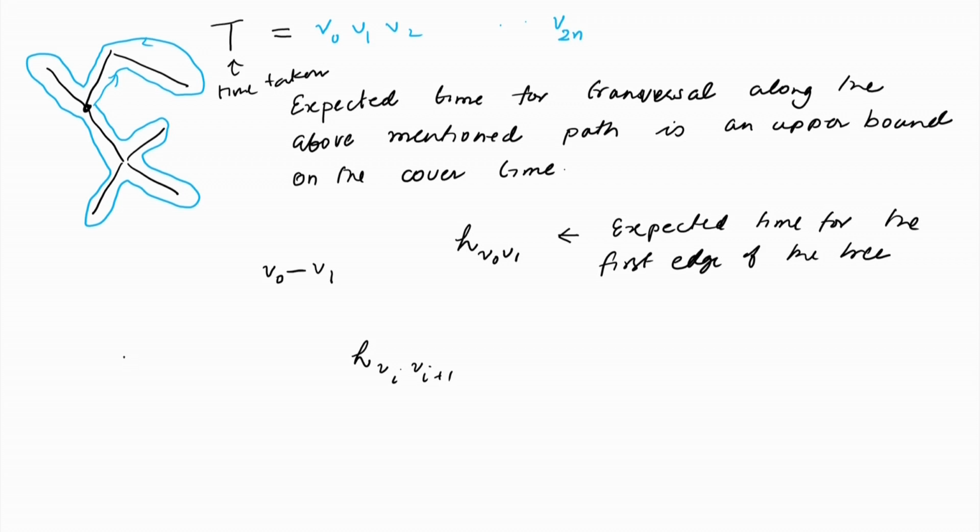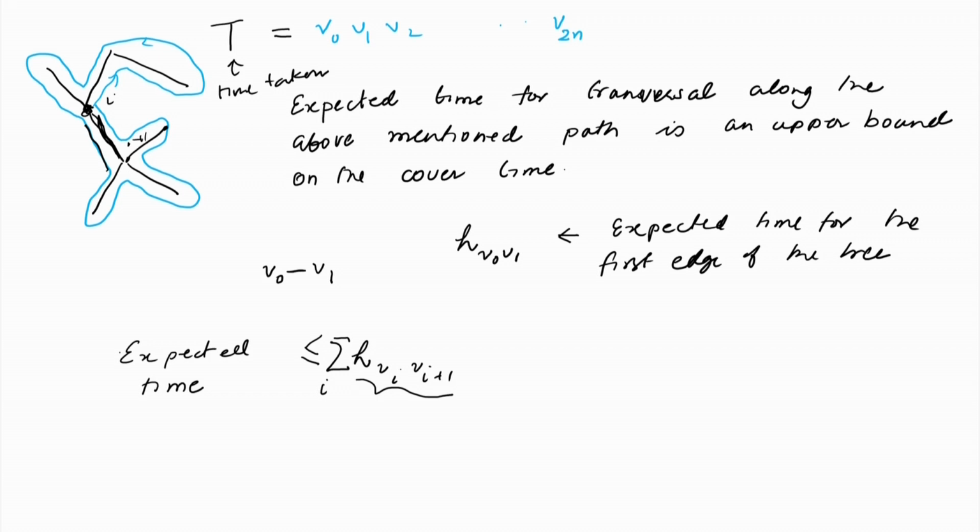So, the expected value of t, or the expected time, is going to be less than the summation over all these i's of h(v_i, v_{i+1}), and note that this edge would be traversed in forward as well as in reverse.